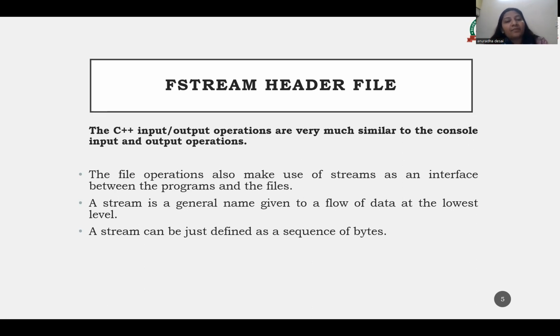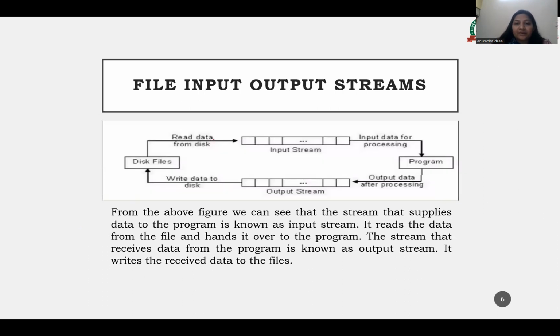So the file operations also make use of streams as an interface between the programs and the files. A stream can be defined as a sequence of bytes. Now here you can see file input-output streams. We have already discussed classes. Now what is a file input output stream?